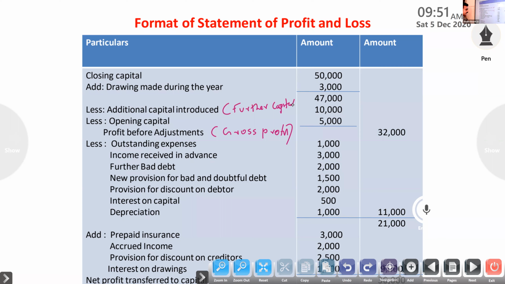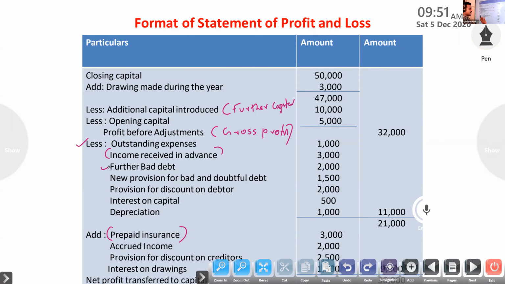Next one, it is very easy. Profit and loss account debit side items, that we have to minus. One extra item I will tell, then I will discuss this one. Outstanding expenses, this is a profit and loss account debit side item. Add means same effect only, same side. Further bad debt, less. New provision for bad and doubtful debt, same adjustment only.